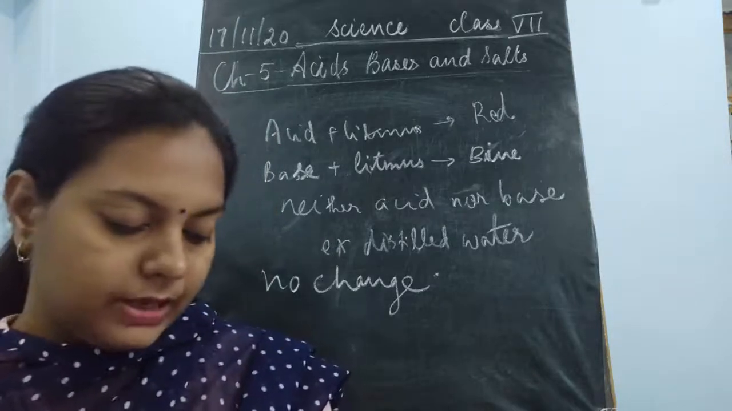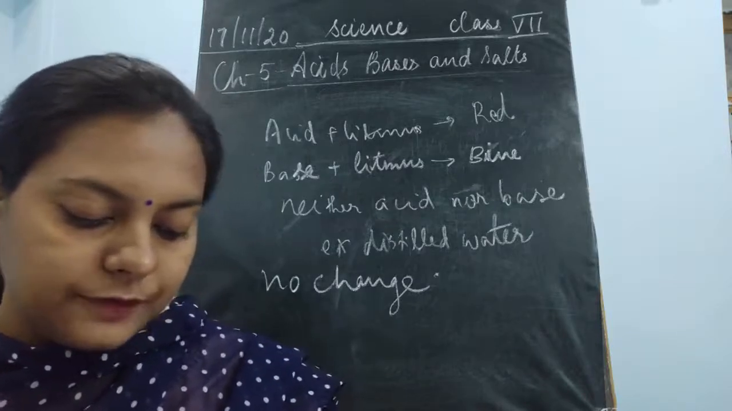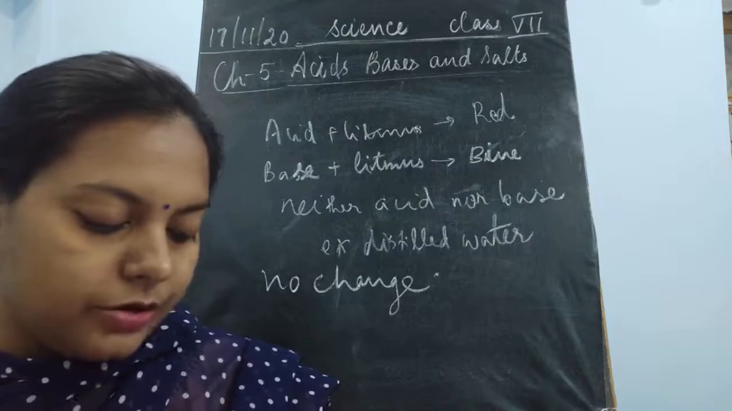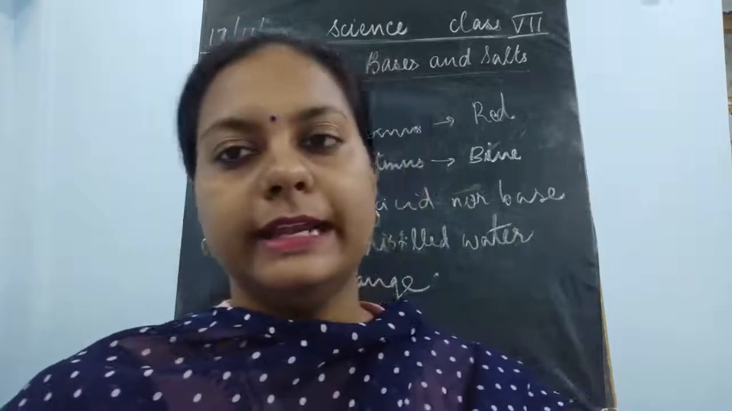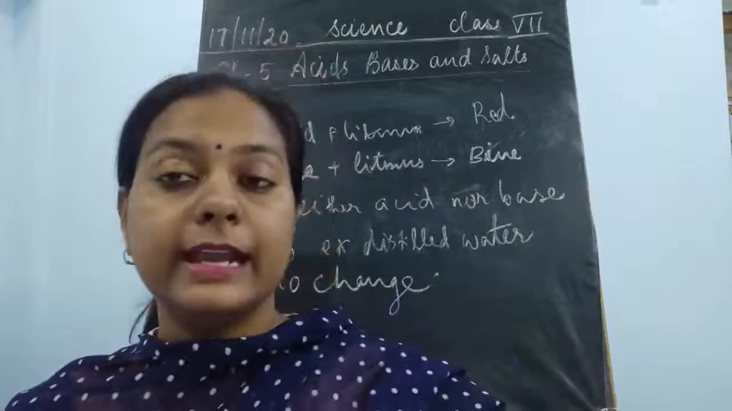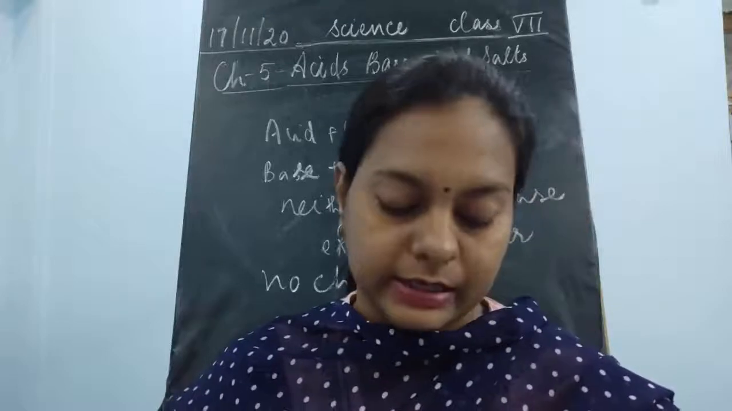Okay, now the next, the solution of the substances that show different color in acidic, basic or neutral, they are called indicators. Just now I talked about the word indicator, which means that it indicates whether the given substance is acidic, basic or neutral in nature.